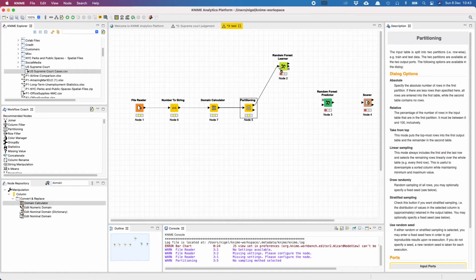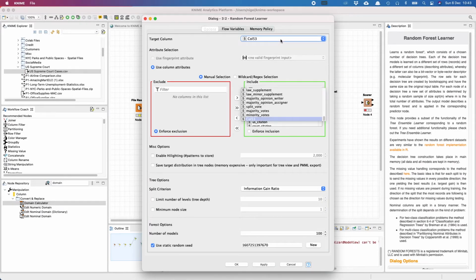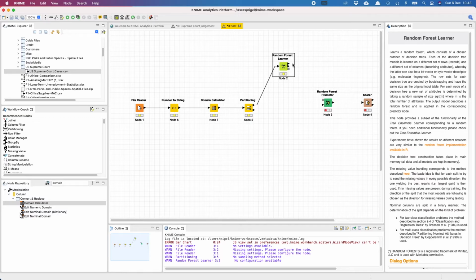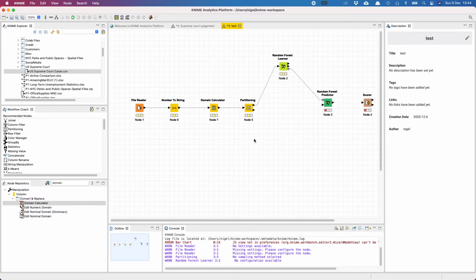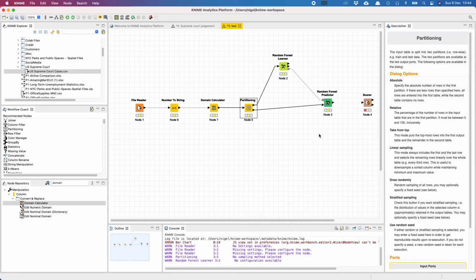We then connect our training data to the learner module, and we have to next configure our algorithm to predict the field we want. So as I mentioned earlier, the field we want to predict is the party winning. We then connect the model that we have just built to the predictor. We then take our validation set or test set and hook it to the predictor, and it's going to predict the value of the 20% that is our test set.